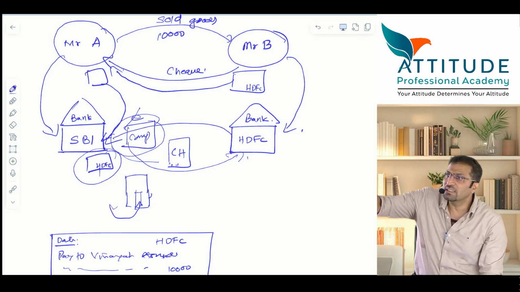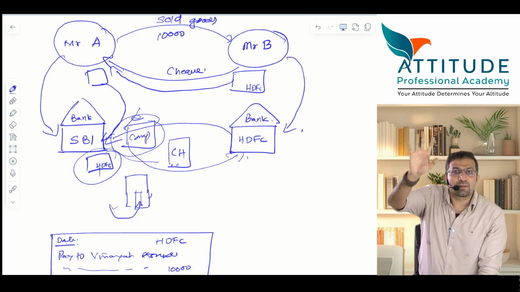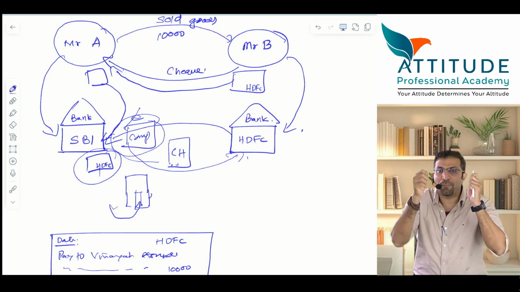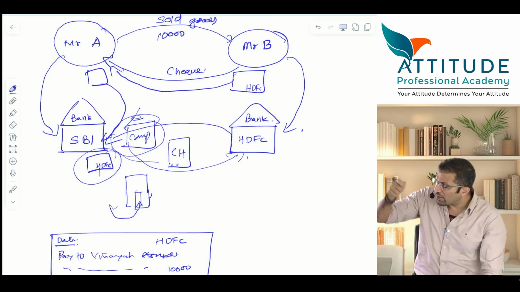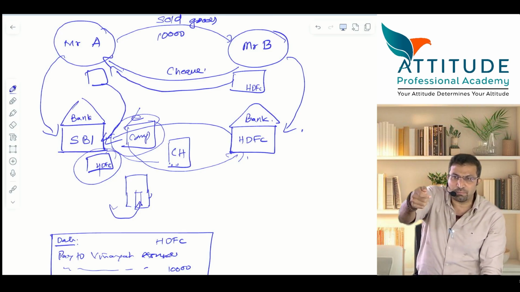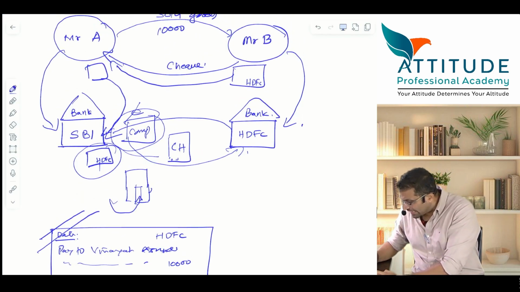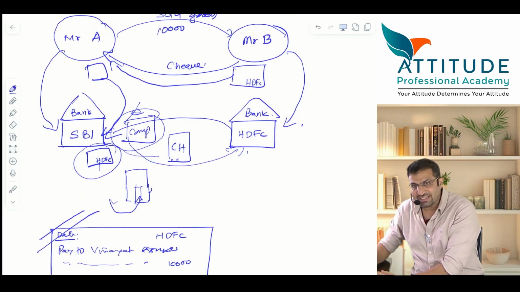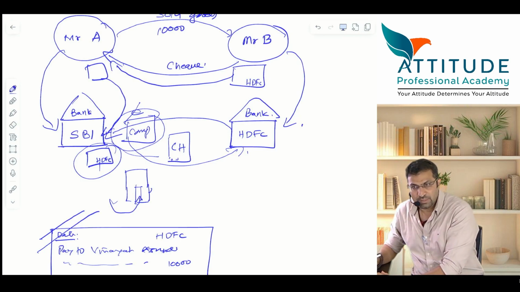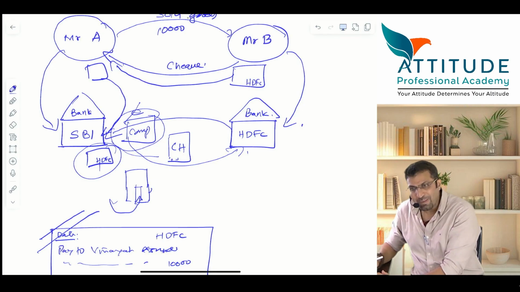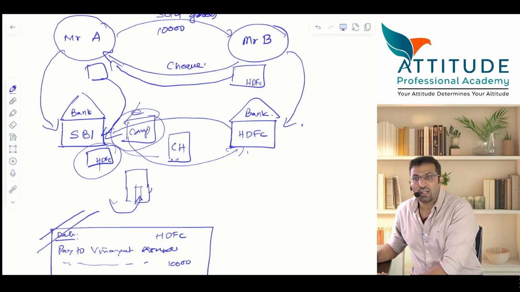Is that clear? Any difficulty? समझ में आ रहा है? So tell me, if it is a bearer check, can you go to that bank and directly get the money over the counter? Answer is yes. But if it is a cross check, can you directly go to the bank, or you have to deposit that check into your bank? You have to deposit that check into your bank, and your banker will send it to HDFC bank. That is a paying bank.